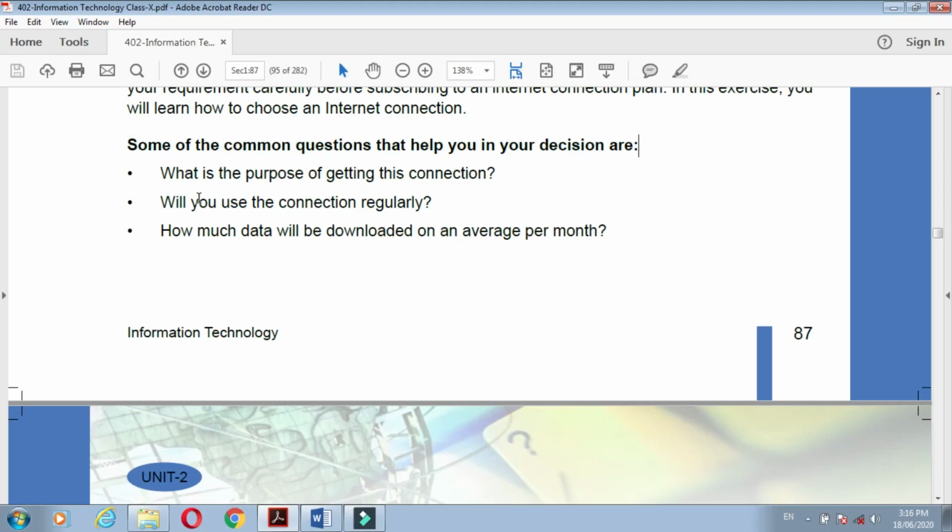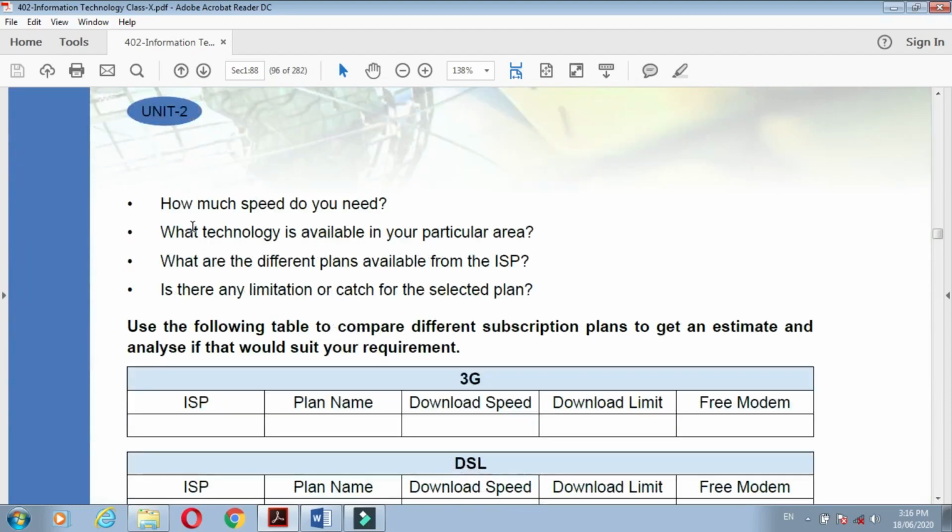When you have to get an internet connection, what questions come to your mind? What is the purpose of getting this connection? Will you use this connection regularly? How much data will you download on average per month? How much speed do you need? What technology is available in your particular area?